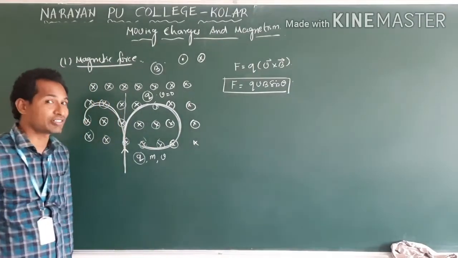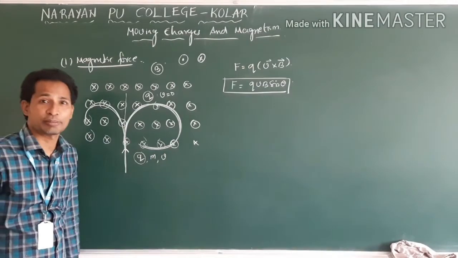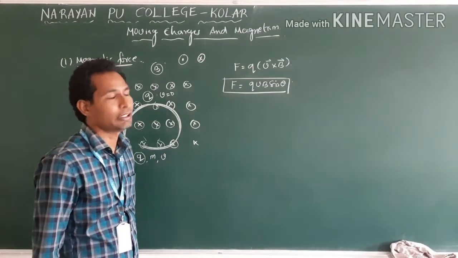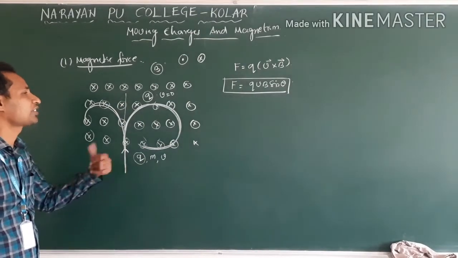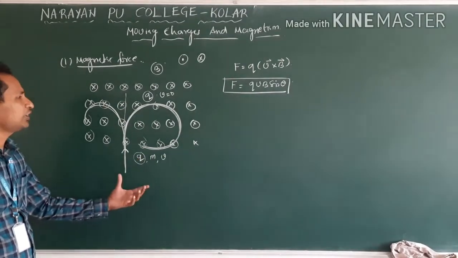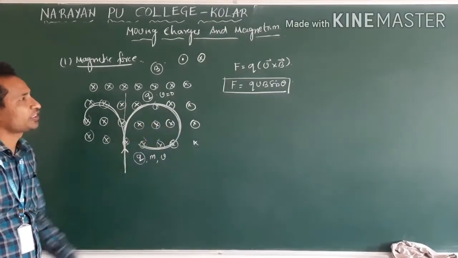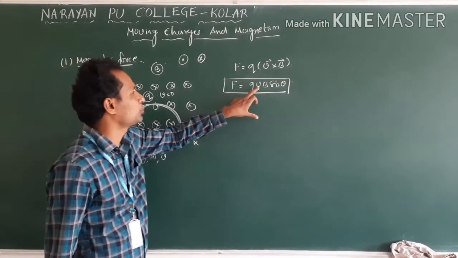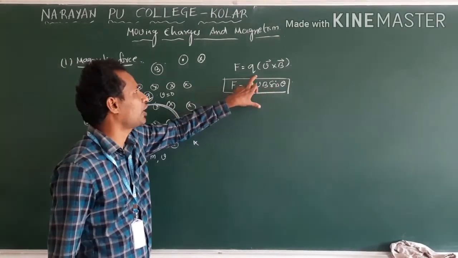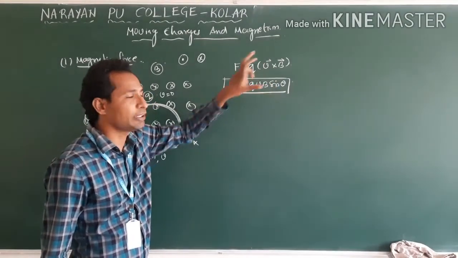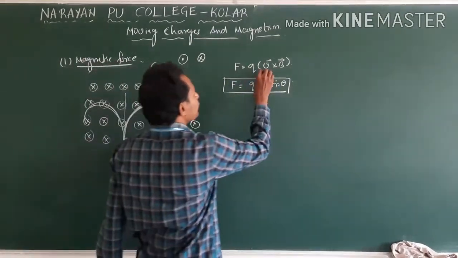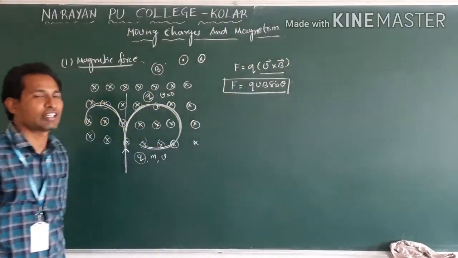Already I explained that moving charges produce a magnetic field. In this concept, what we have seen is that moving charges experience force. That force formula is QVB sin theta, vector form Q into V cross B. Now this cross product decides the force direction.